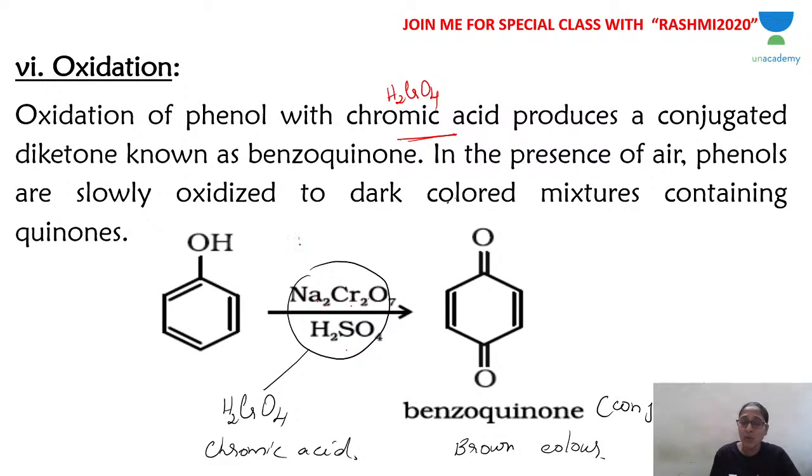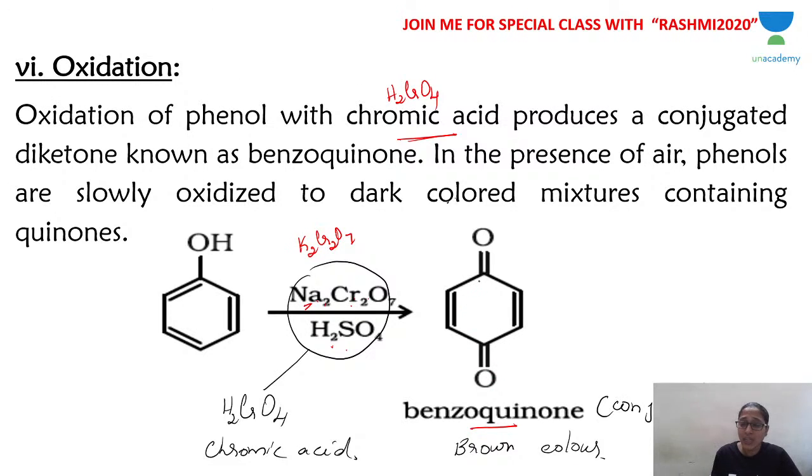Sodium dichromate, you know potassium dichromate, K2Cr2O7. Now instead of potassium, you have sodium, that's all. Potassium dichromate or sodium dichromate reacts with sulfuric acid. When they react, you get chromic acid. Chromic acid now acts on phenol. The chromic acid thus formed reacts with phenol to give you a compound called benzoquinone.